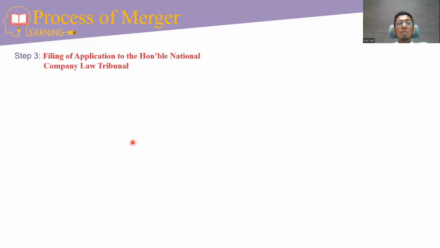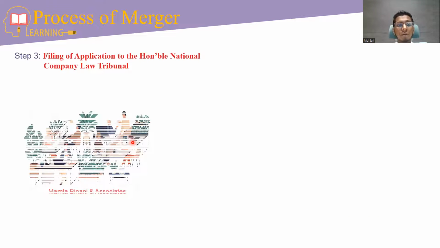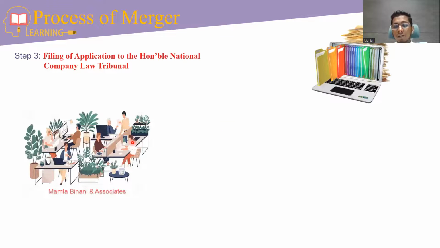The next step is filing of application to the Honorable NCLT. So here is our form. First, we need to electronically file our application through the NCLT portal.